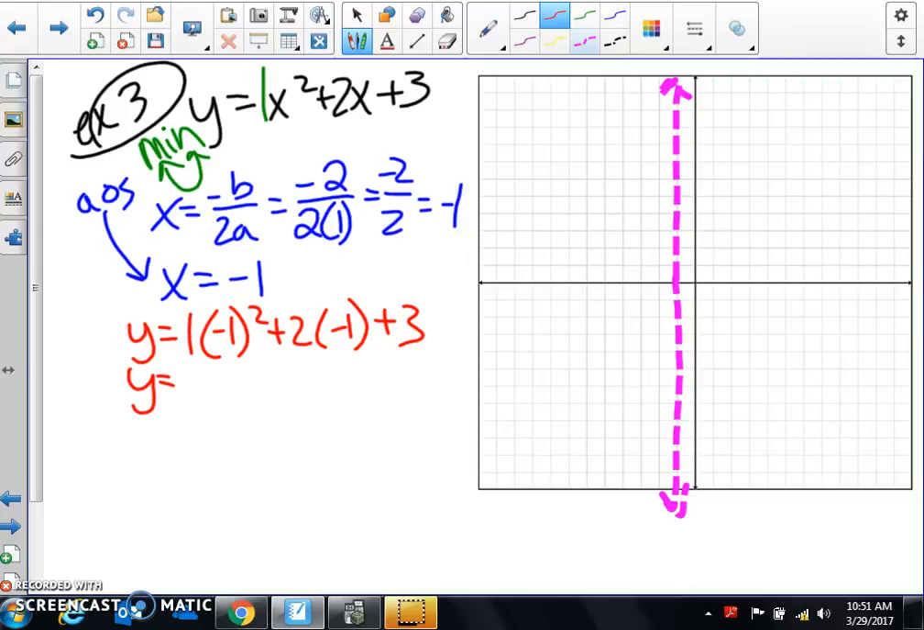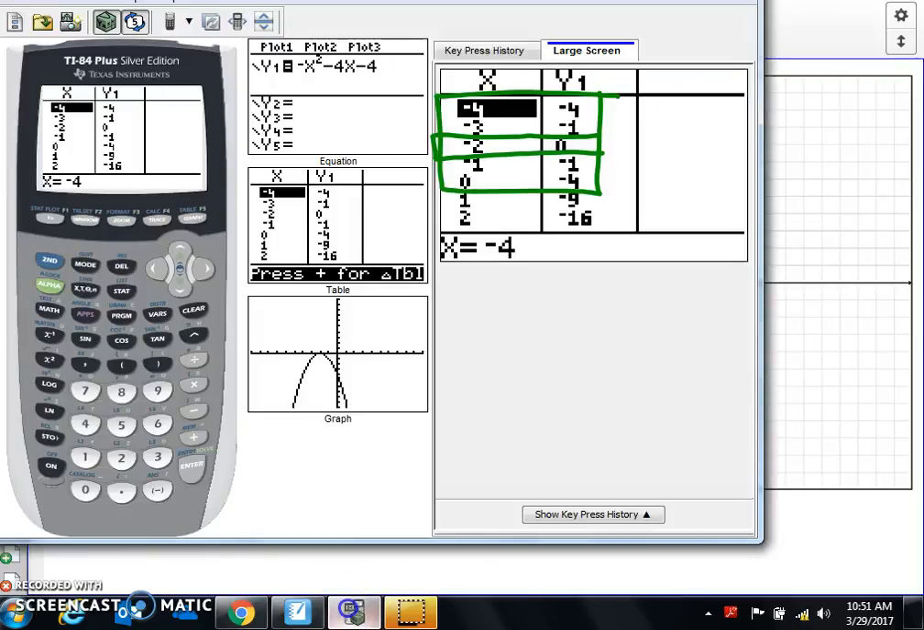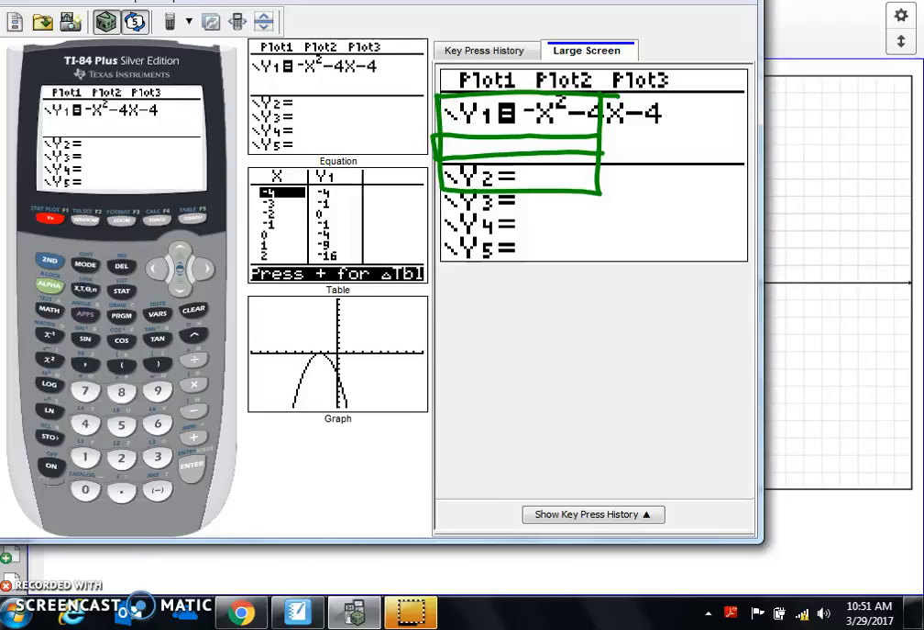Negative 1 times negative 1 is 1. 1 times 1 is 1. 2 times negative 1 is negative 2. And then I've got the plus 3. 1 minus 2 is negative 1. Negative 1 plus 3 is 2. So my vertex is at the point negative 1, and then y is 2. So let's go ahead and plot that. So negative 1, positive 2.